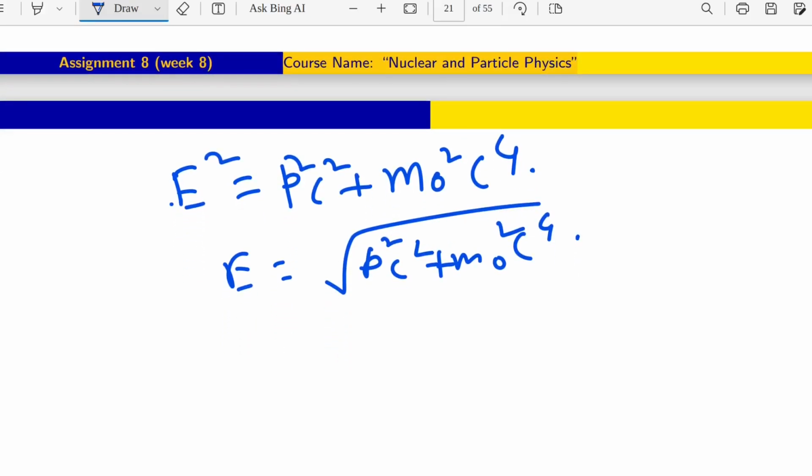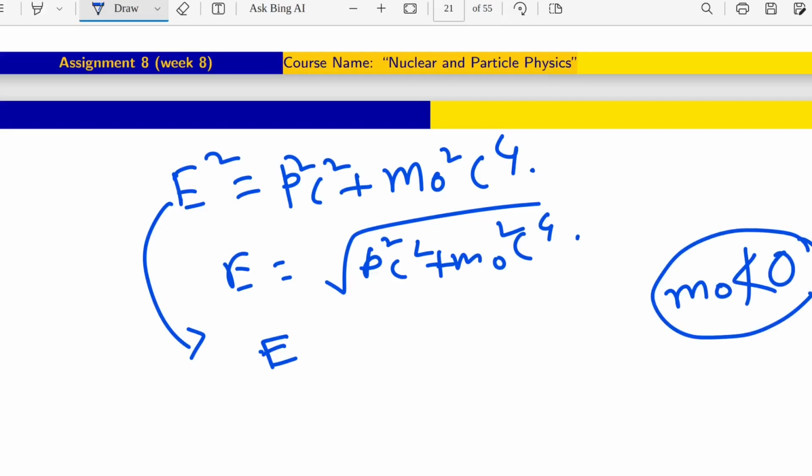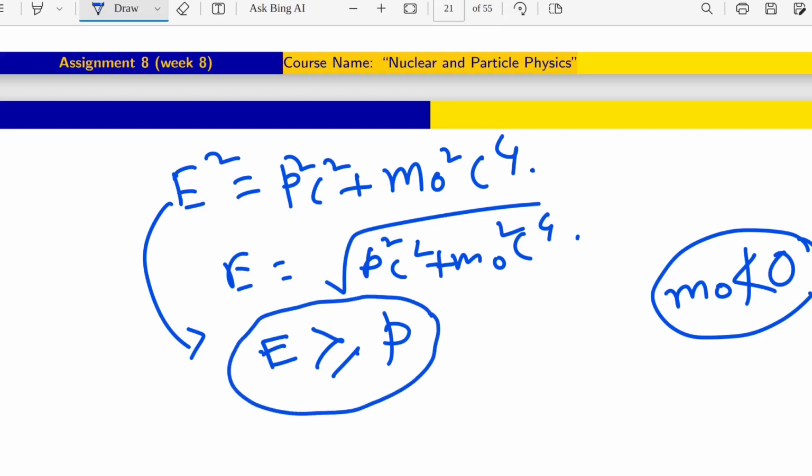So if E square equals P square C square plus M0 square C to the power 4, that means our M0 is obviously not a negative value, right? So E will be greater than or equal to P. That is the main thing.